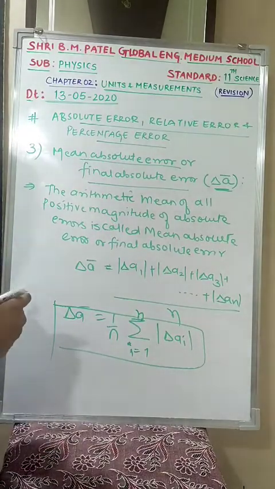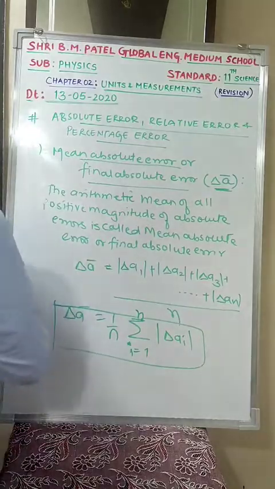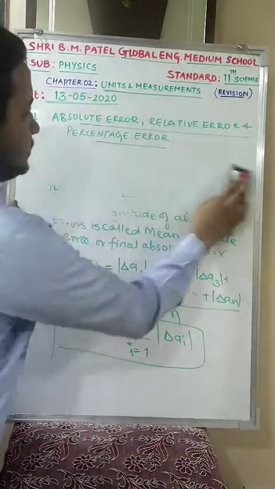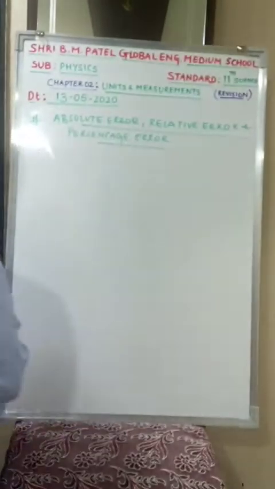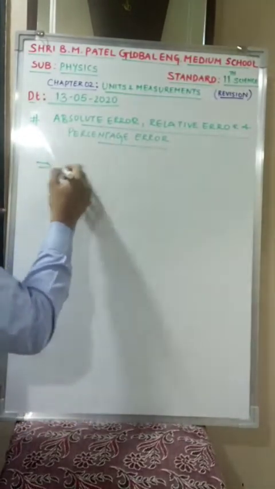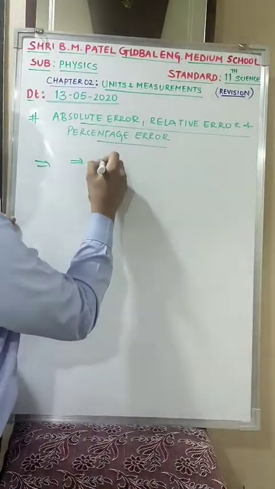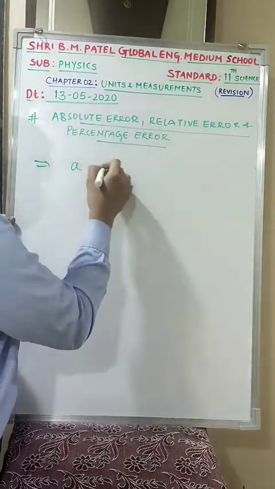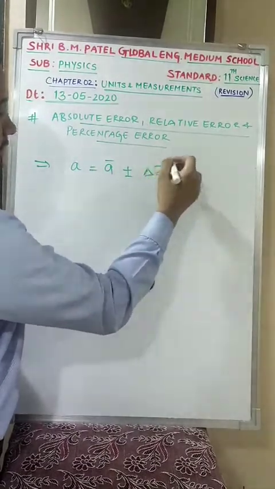Then you will be able to see that any quantity that you are expressing, suppose quantity A, is its true value plus or minus its mean absolute error.